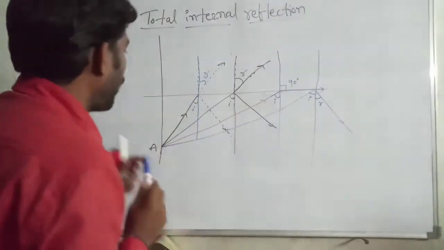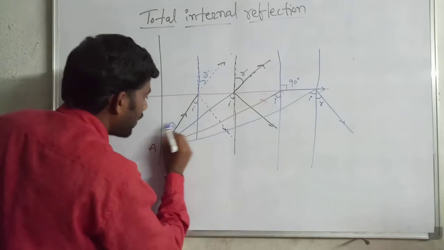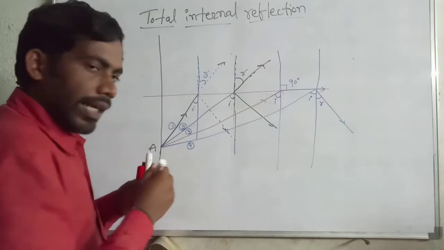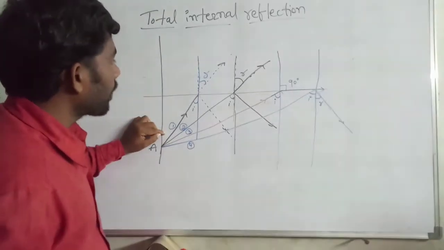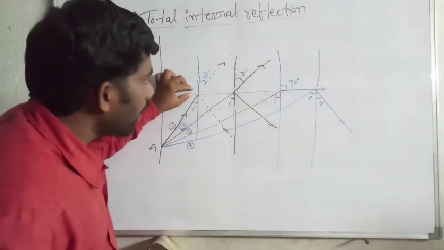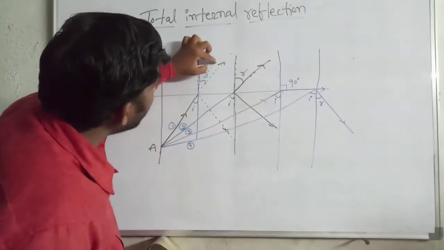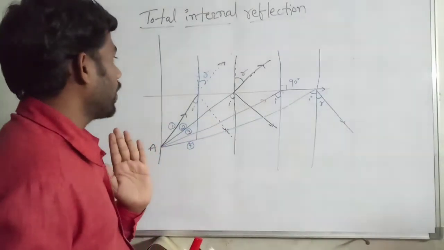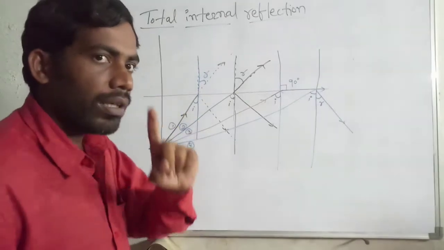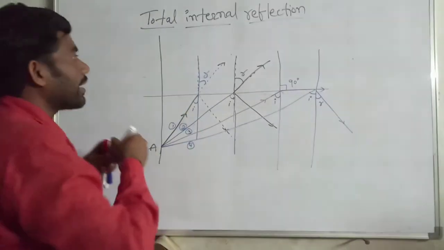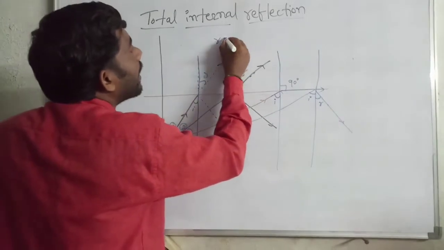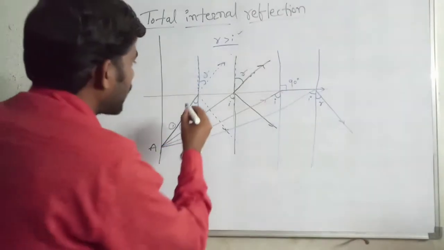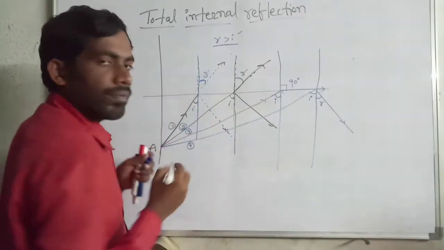See, in the figure, this one is the first ray, this is the second ray, this is the third ray, this is the fourth ray. When the first ray is incident on the interface, some of it is transmitted to medium 2 and some of it comes back to the same medium. In this case, clearly observe one condition: the angle R is greater than I. It is clearly shown in the figure.